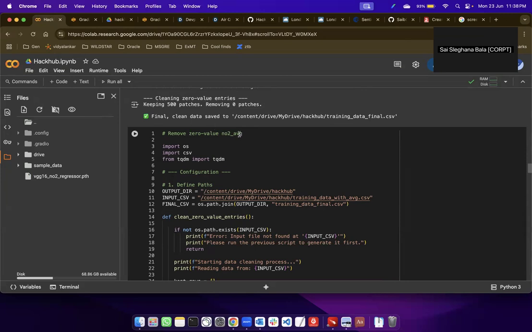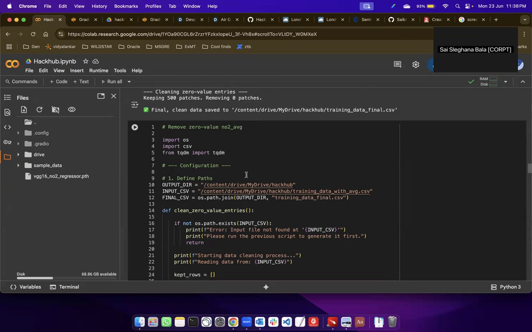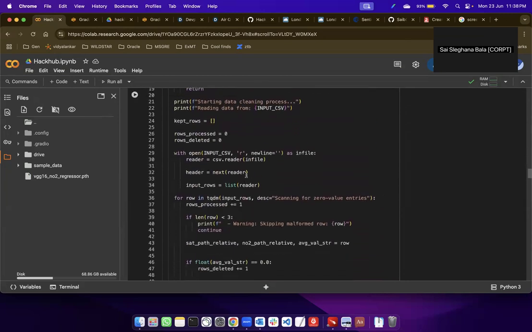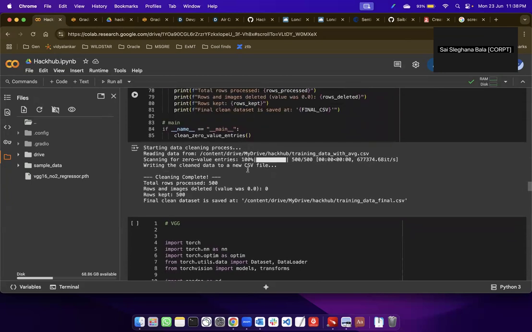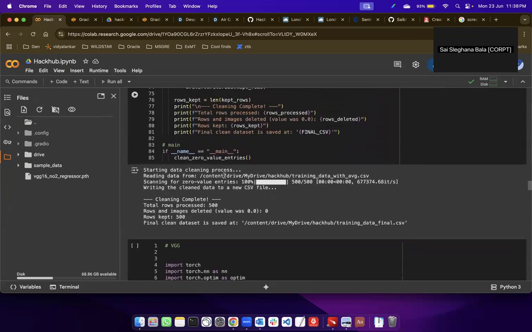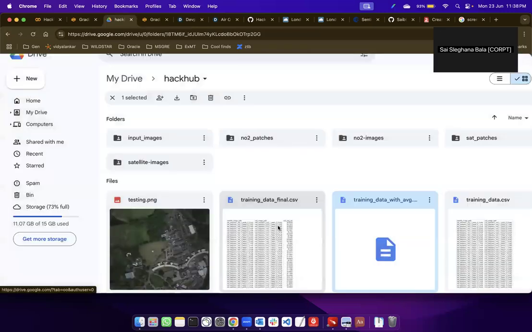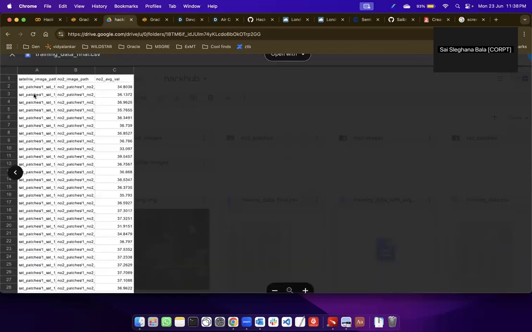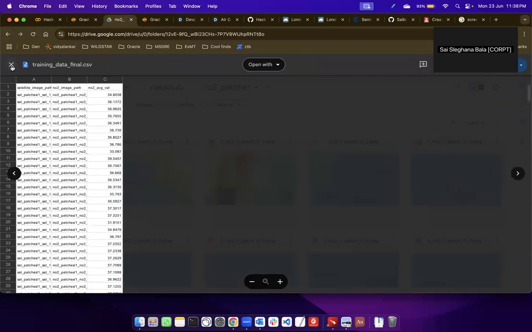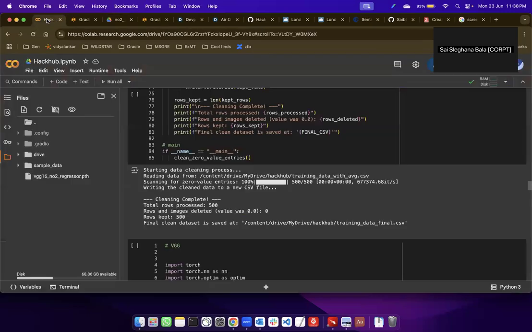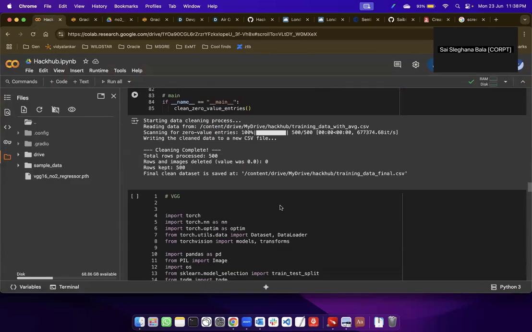So we are removing the 0-value NO2 completely from our model. And when we pass this, we finally get our final training data, which is of this form. We have removed all the 0 values from this, and this is the data that we will be passing through our model.